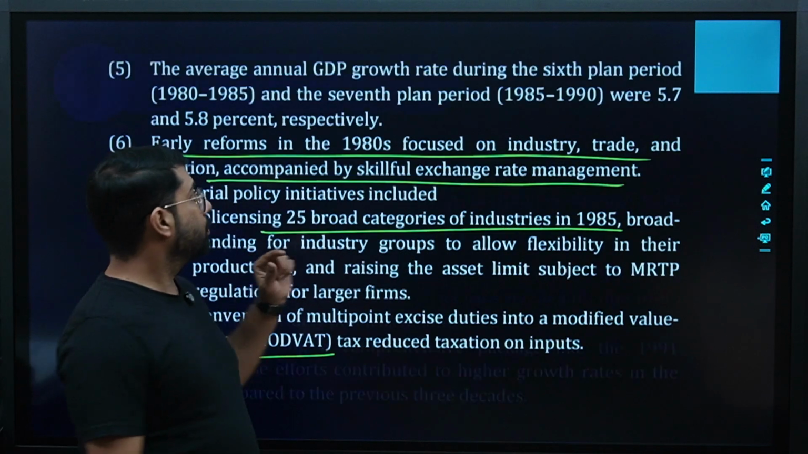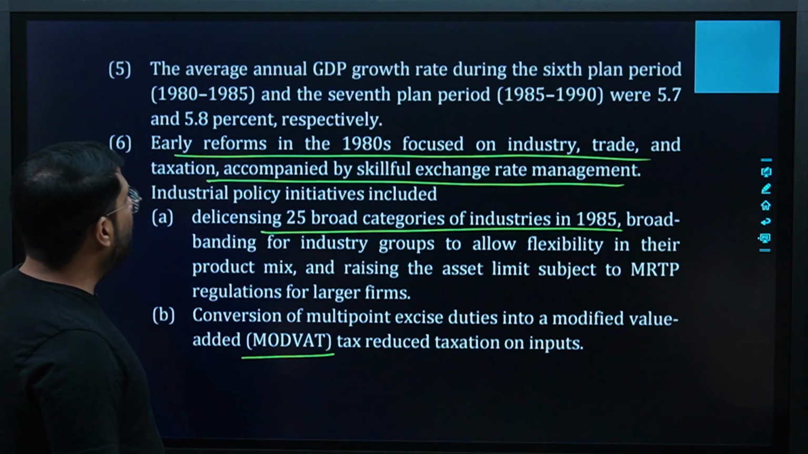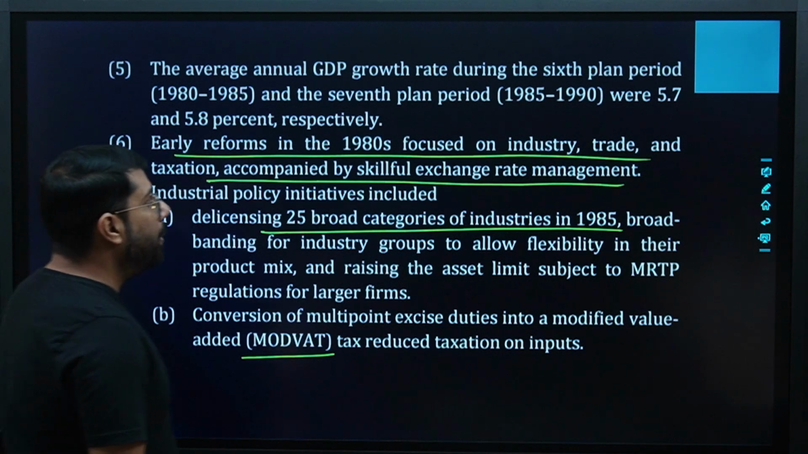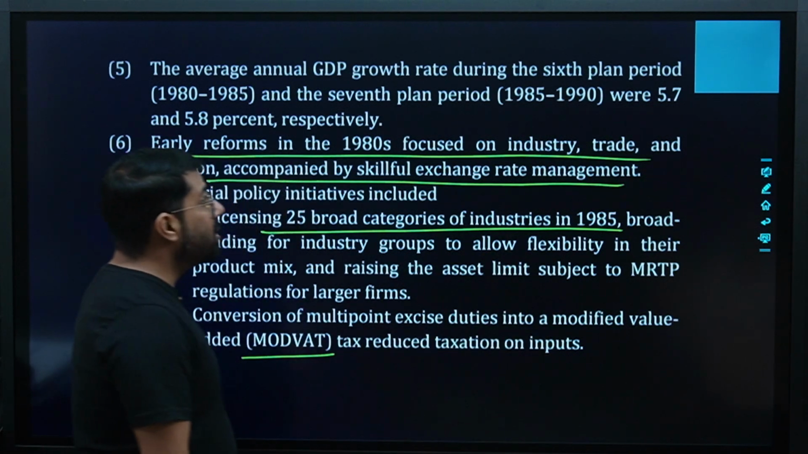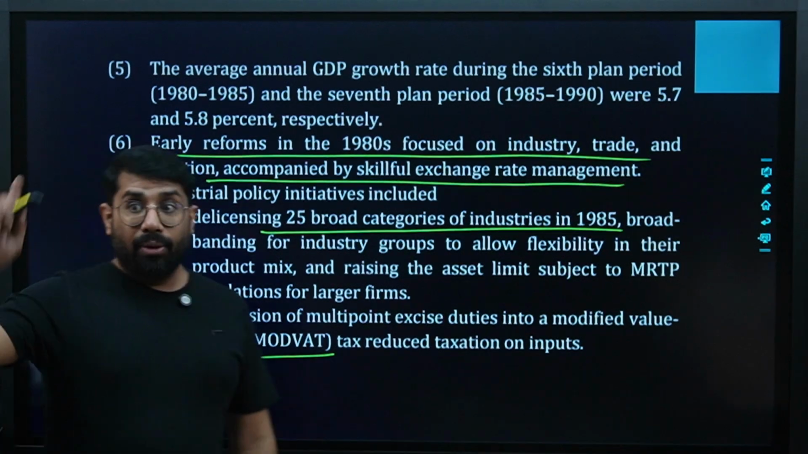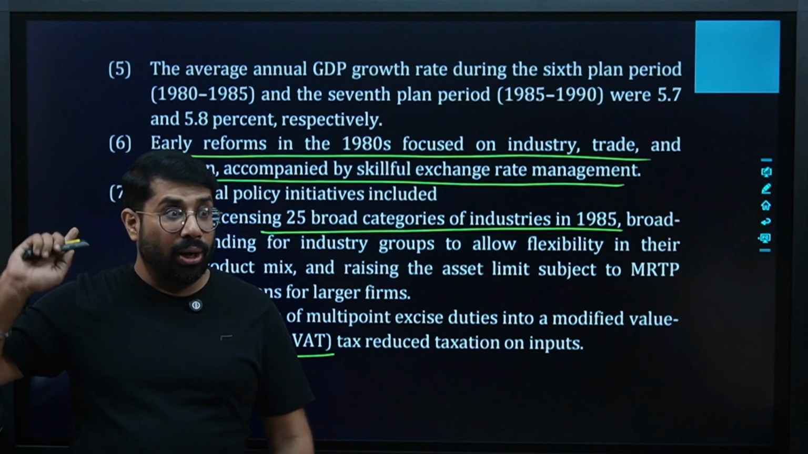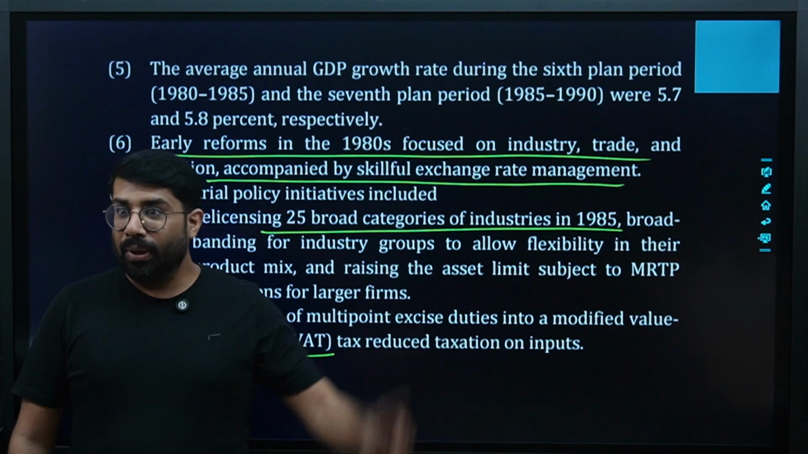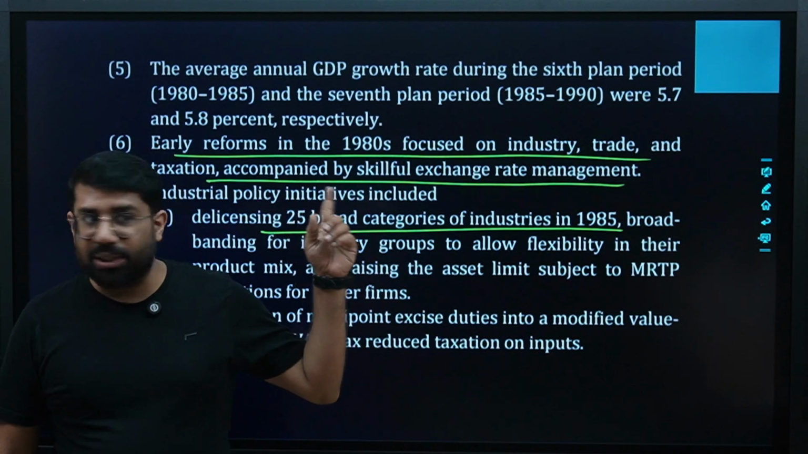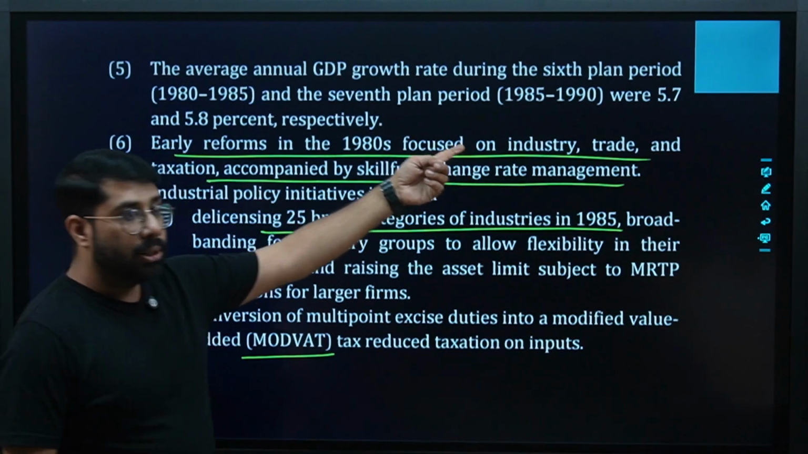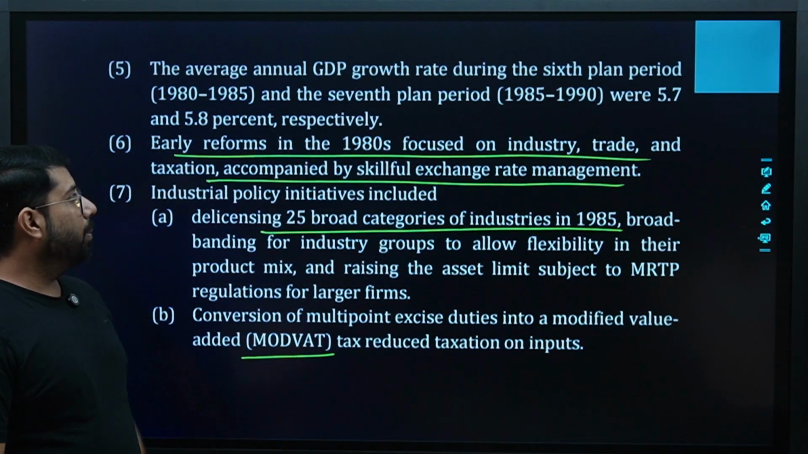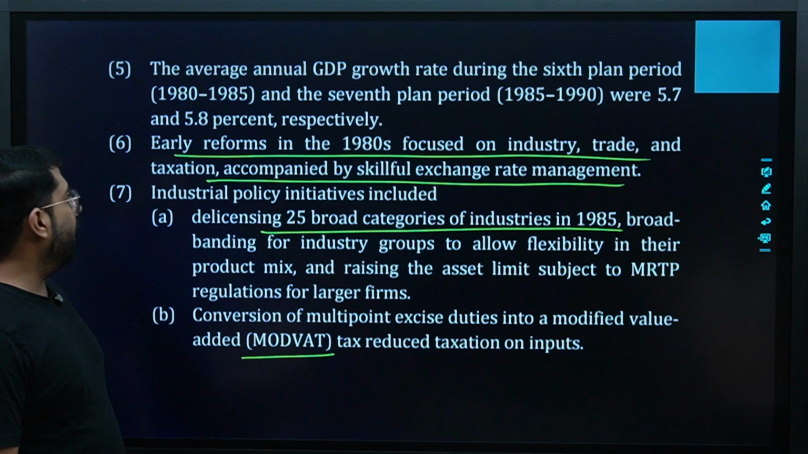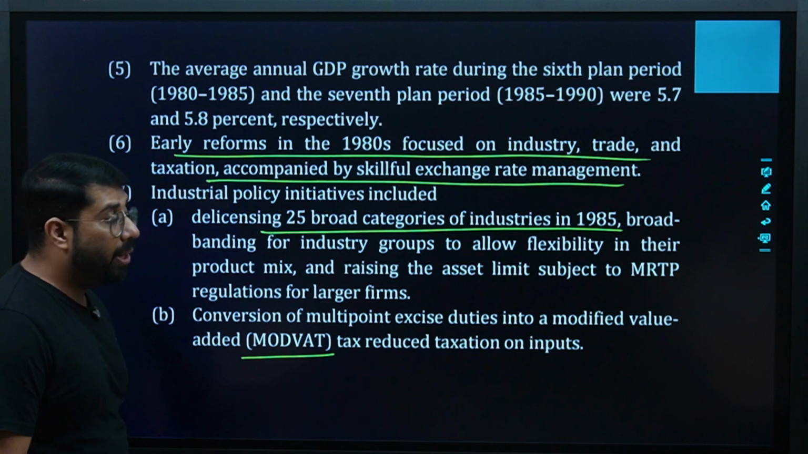Are we clear? The average annual GDP growth rate during the 6th plan period, 80 to 85, and the 7th plan period, 85 to 90, was 5.7 and 5.8% respectively, whereas in 50 to 80 the GDP growth rate was 3.5%. Yes or no? Yes. There it was 3.5%, here it is 5.7 or 5.8%. Are we clear?